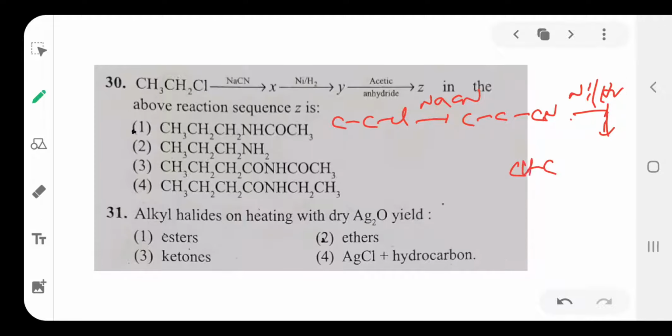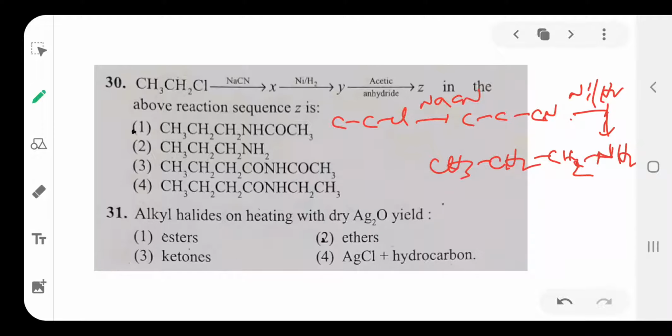CH3 CH2 CH2 NH2. Okay, so this is the major product. CH3 CH2 CH2 NH2 will form. Okay? So this is propanamine.